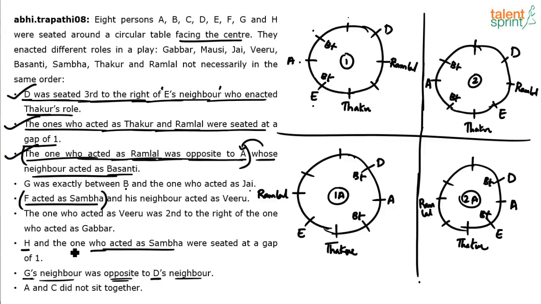So here, H and the one who acted as Sambha, that is F, wasted a gap of 1. There was a gap of 1 between H and F: H dash F or F dash H. Let's try to fix this in the 4 possible arrangements, and see if it is helpful or not. I'm not sure, but let's try that.